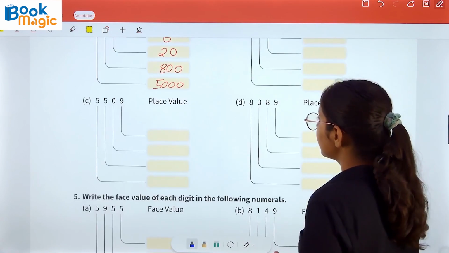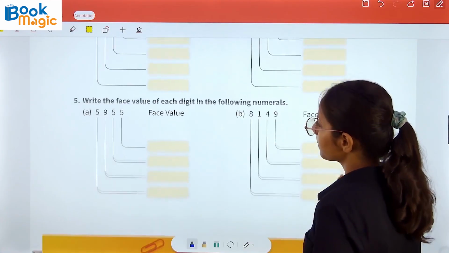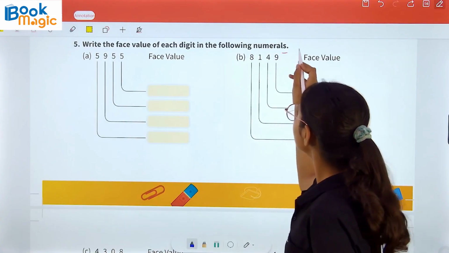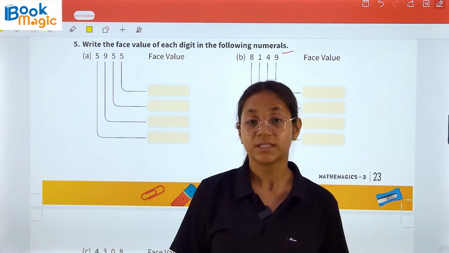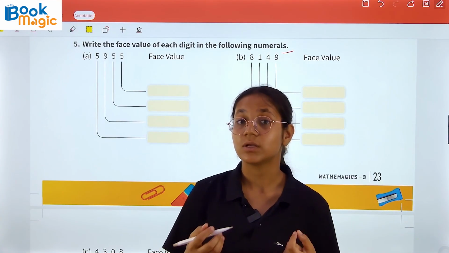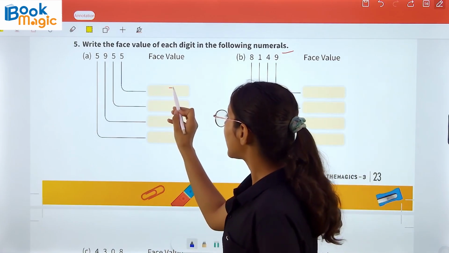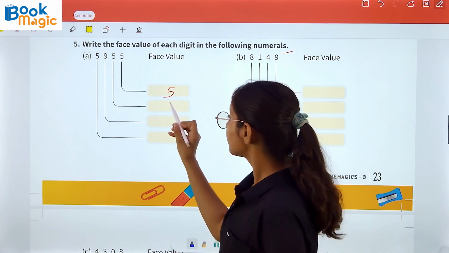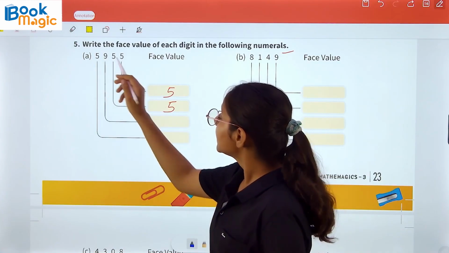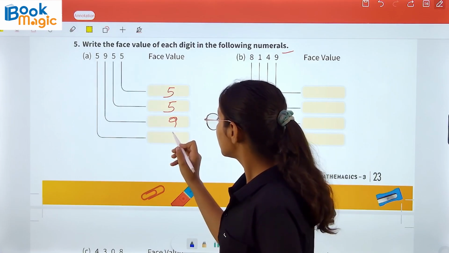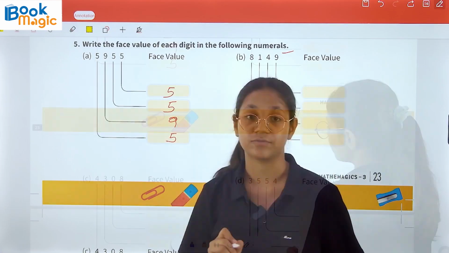In a similar manner, do the rest of the part on your own. Question number 5. Write the face value of each digit in the following number. So we all know what face value is. Face value is the number itself. So 5 has the face value of 5, 5 has the face value of 5, 9 has the face value of 9, 5 has the face value of 5.